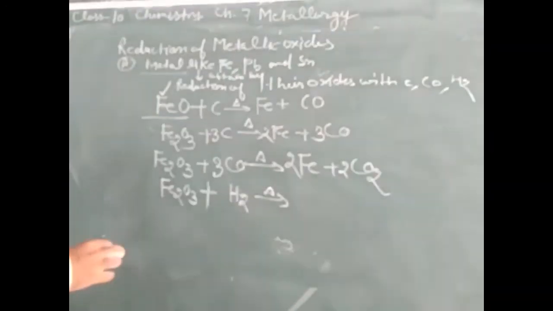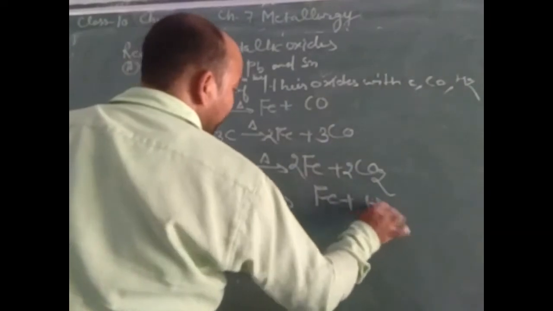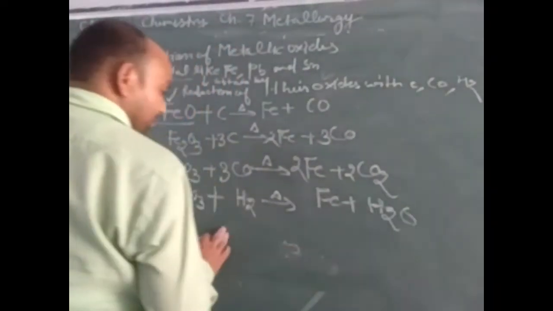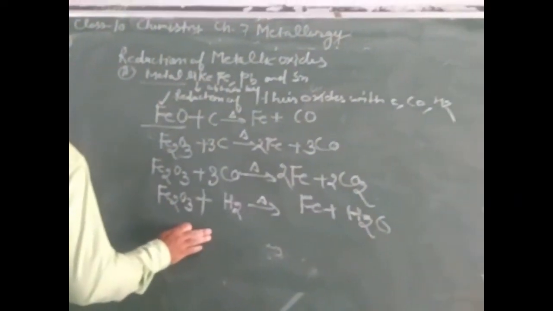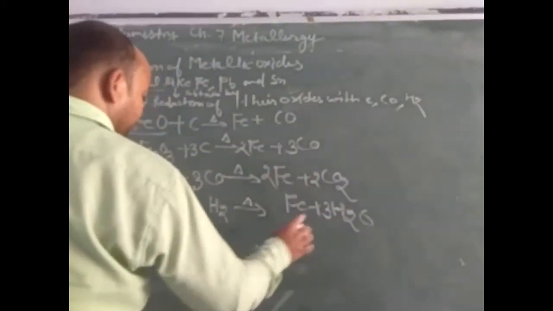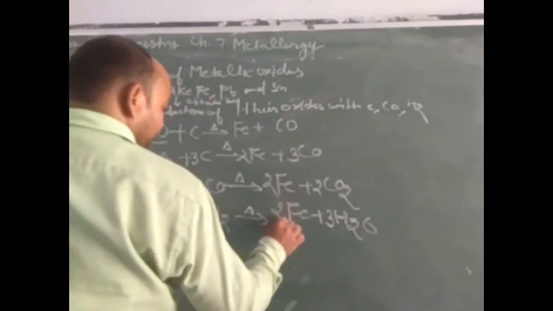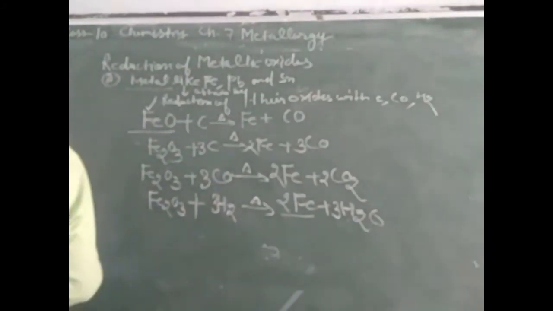And we can watch its reaction. Here formation of iron and water vapor will take place. That can be discussed here. For balancing it, put 3 here and put 3 here, so that it gets balanced, and 2 here, so that iron also becomes balanced.